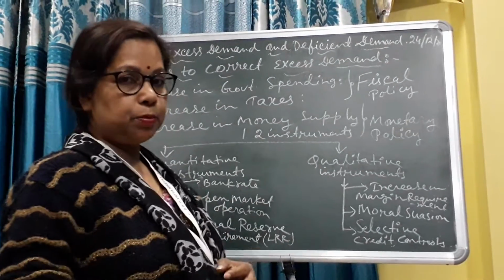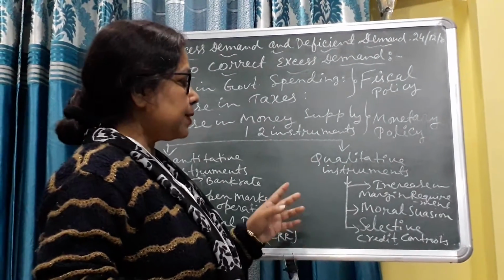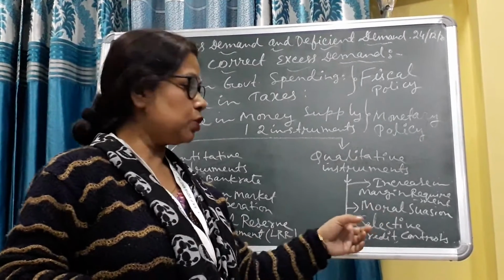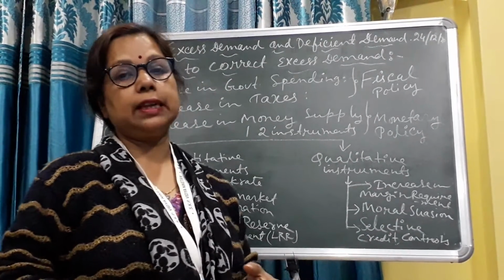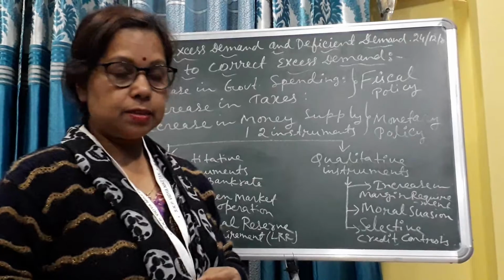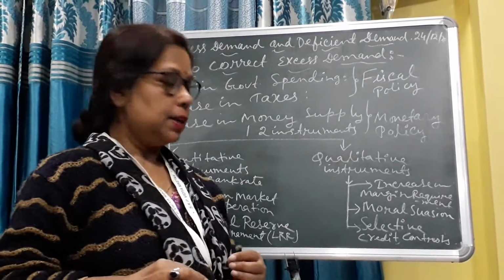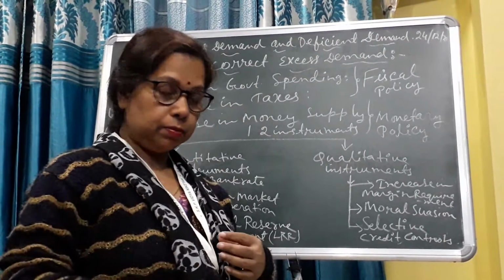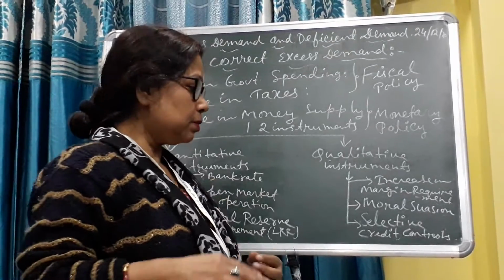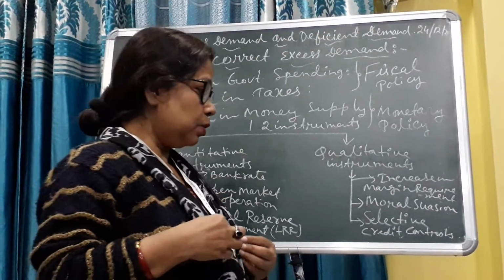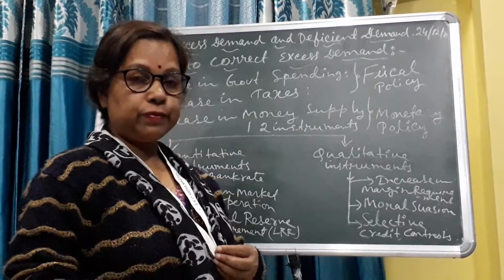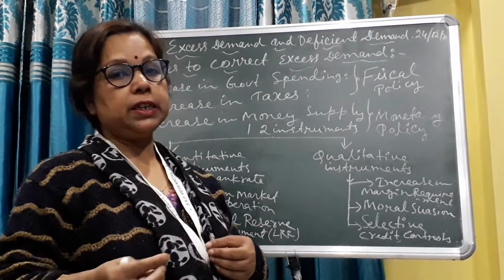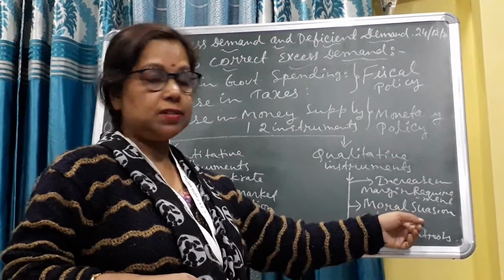So this is another process of controlling excess demand. Moral suasion means that sometimes the central bank gives advice to commercial banks by letters or discussions on how to give loans to the public, to control the level of money to the public. So this is moral suasion.